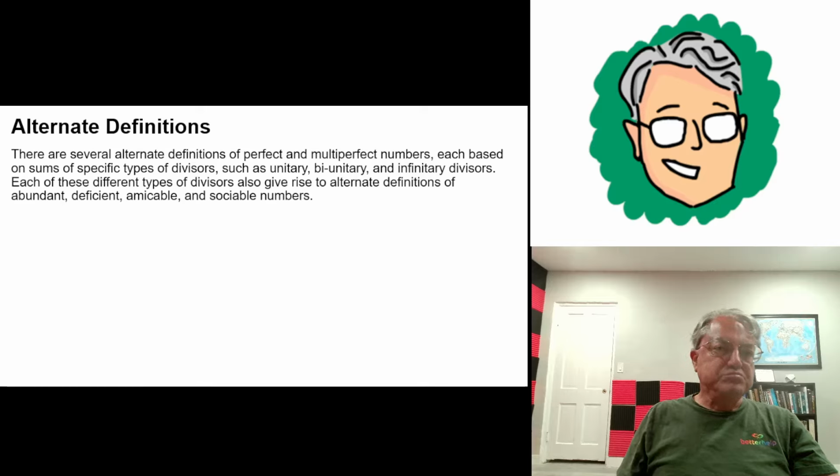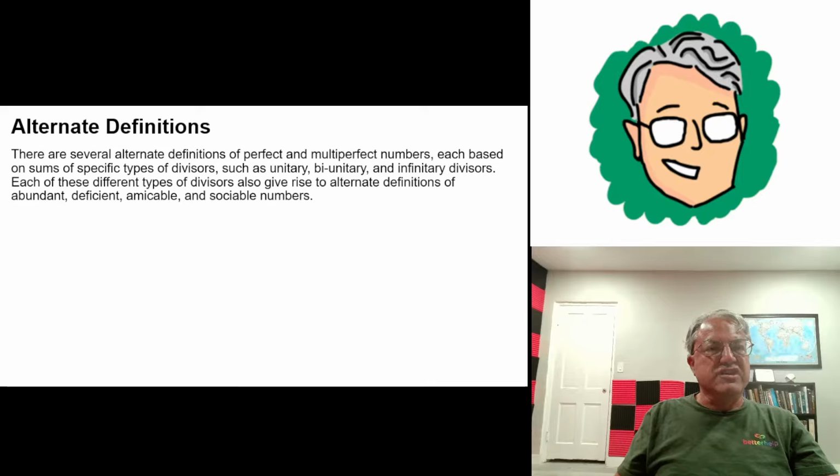But once you have these different types of definitions of different types of divisors, you can actually use those definitions to redefine everything we've looked at with ordinary divisors, like perfect numbers and multi-perfect numbers. Not only that, but abundant and deficient numbers. Abundant numbers are numbers where the sum of the non-trivial divisors is bigger than the number.